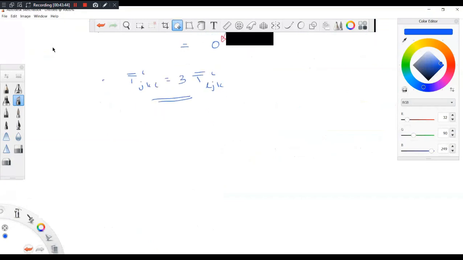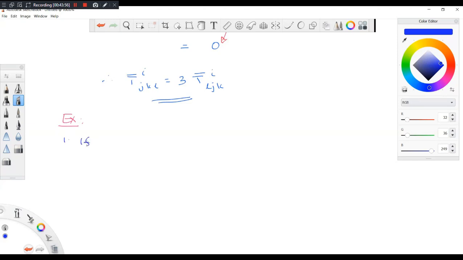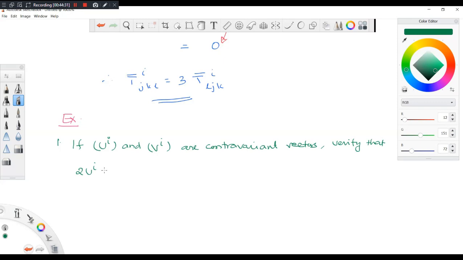Exercise. One, if Ui and Vi are contravariant vectors, verify that 2Ui plus 3Vi is also a contravariant vector.